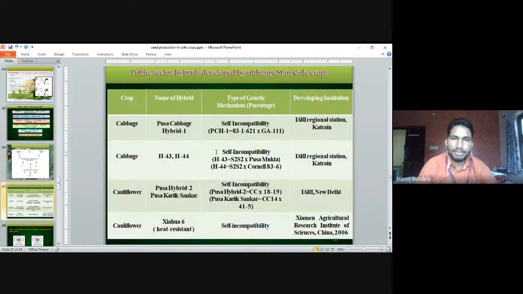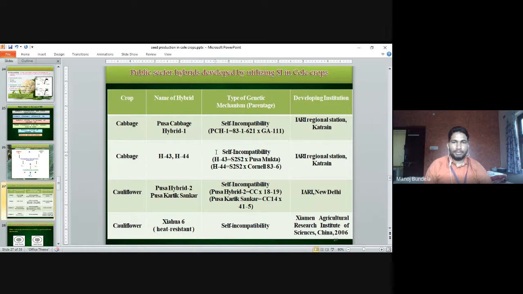Public sector hybrids developed by using self-incompatible lines in cole crops. In cabbage, the public sector hybrid is Pusa Cabbage Hybrid 1. It is developed by self-incompatibility, PCH1 83, 162 and GA111. It is developed by the IARI Regional Station Katrain, Himachal Pradesh. Cabbage H43 and H44. These are the two hybrid names.